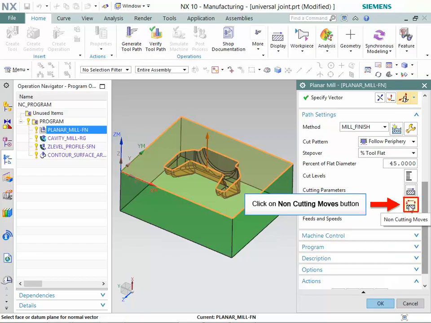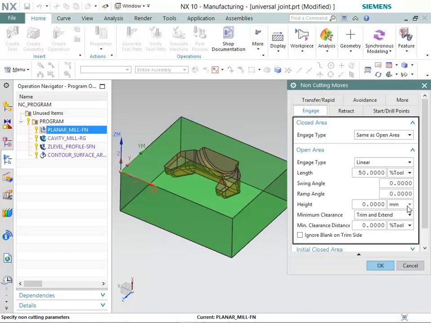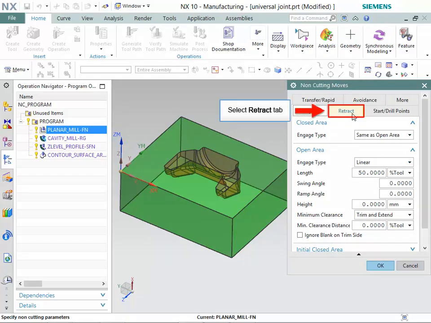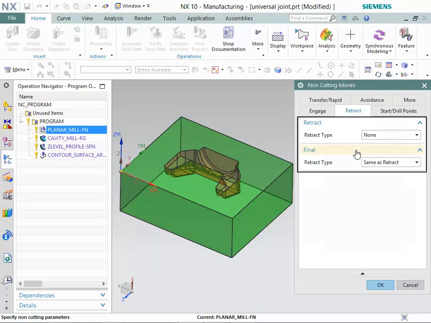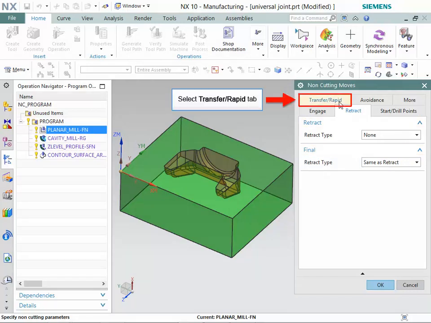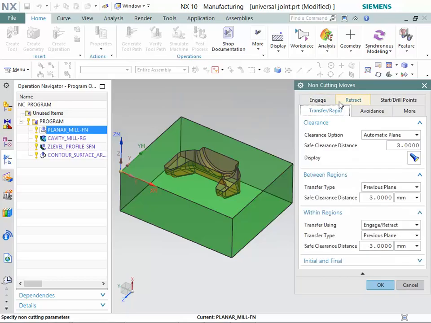Now, click on the Non-Cutting Moves button in Path Settings group. Make sure that these options are selected in Engage tab. Now, select the Retract tab. Make sure that these options are selected in Retract tab. Now, select the Transfer or Rapid tab. Make sure that these options are selected in Transfer or Rapid tab.